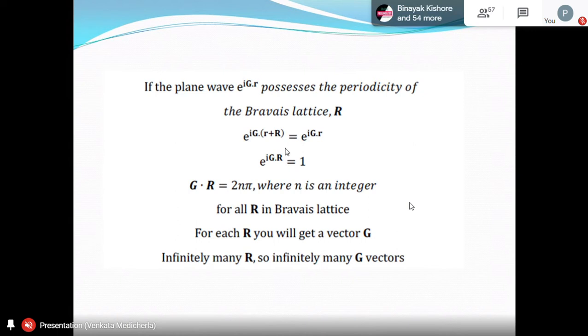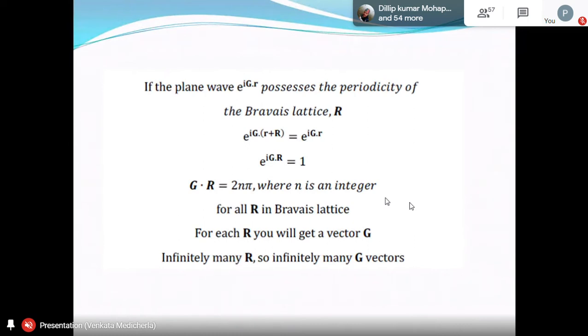This is for all R in the Bravais lattice, not only for one particular R. You keep changing R, you will change g. Suppose R1, you will get g1; R2, g2. But always the relation is followed like this: g dot R should be 2n pi. That is the relation between the Bravais lattice vector and the reciprocal lattice vector, valid for all Bravais lattice vectors. How many Bravais lattice vectors do we have? Infinitely many. So for each Bravais lattice vector, we will get one reciprocal lattice vector g. That means we are getting infinitely many reciprocal lattice vectors.